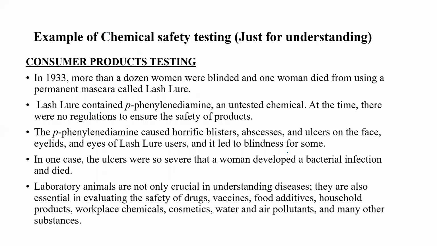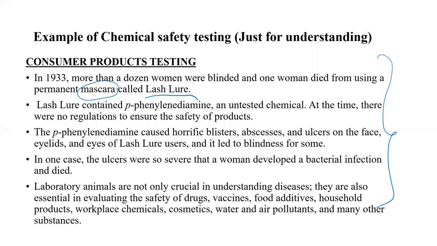One example of chemical safety testing is this, just for the understanding. This is not mentioned in your textbook. Don't write this in your textbook. Don't write this in your exam. So there was a particular cosmetic, a mascara, called Lash Cure. It was introduced into the market without being tested on animals.